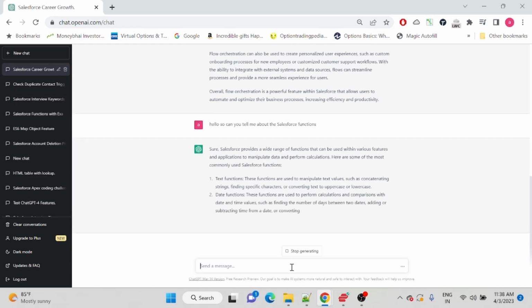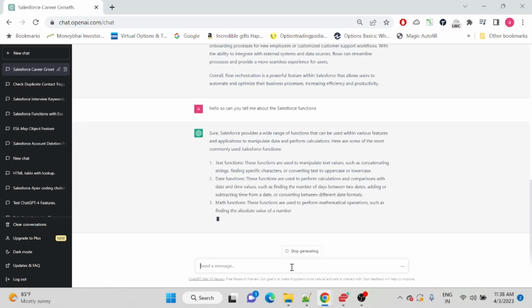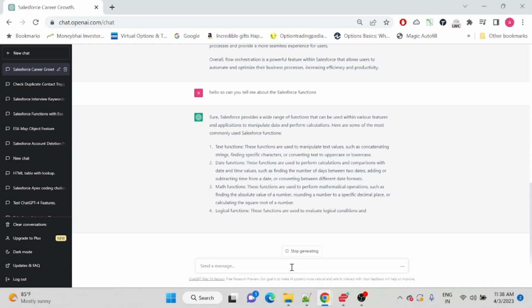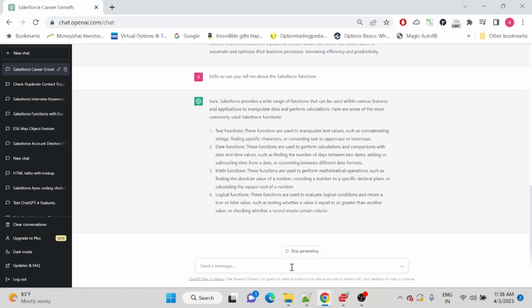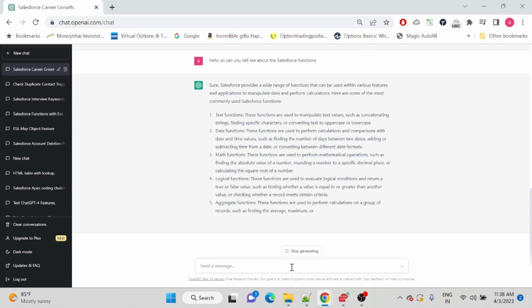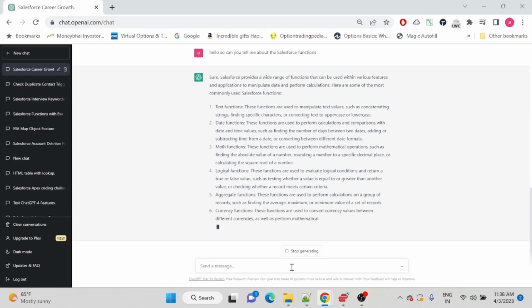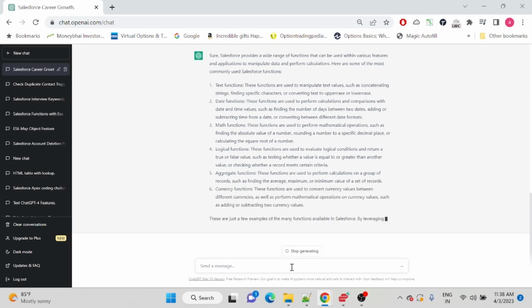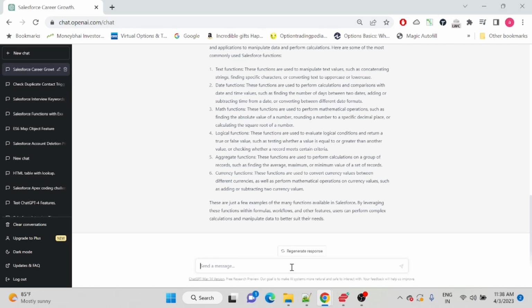The answer provided here by ChatGPT in comparison to Google Bard is different, and I would say the answer provided by Google Bard was more correct than ChatGPT. There is one more reason, because ChatGPT has only been trained till 2021 data, right? But Google Bard is accessing the complete internet, including Wikipedia and other articles, and getting you final results, which is more up to date in comparison to ChatGPT.